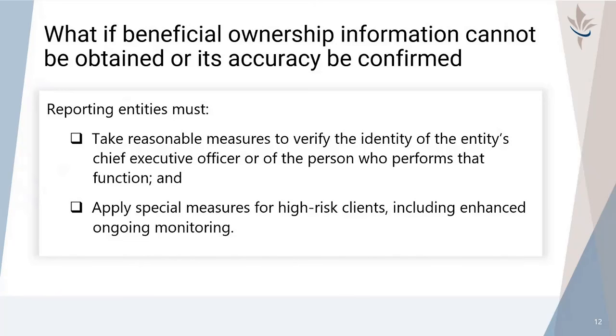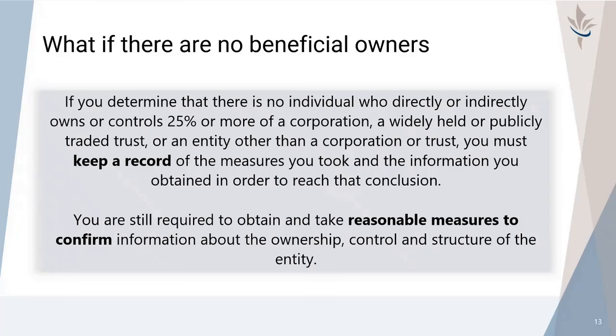If reporting entities are unable to obtain the beneficial ownership information or to confirm its accuracy when it is first obtained or during ongoing monitoring, then reporting entities must take reasonable measures to verify the identity of the entity's chief executive officer or of the person who performs that function, and apply special measures for high-risk clients, including enhanced ongoing monitoring.